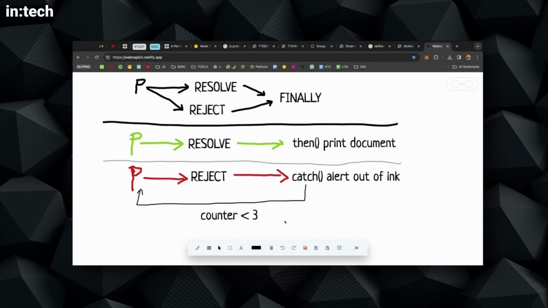I'm not sure, I think it's bad practice. I don't think that anyone does something after the reject. I haven't seen it, but if you've seen it because you are a lot more experienced, you can tell me. But I think the purpose of rejecting is to reject. No, we see it a lot actually. There are many cases where, after we reject, we try a couple of times. Let me give you an example.